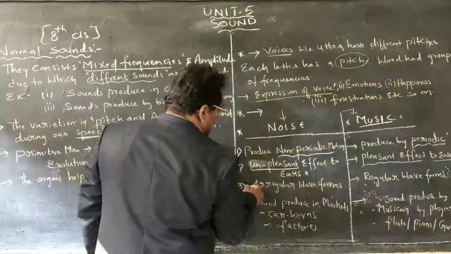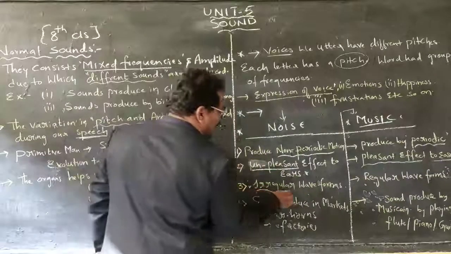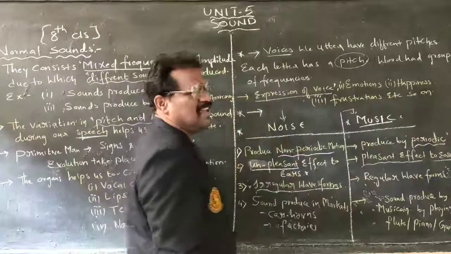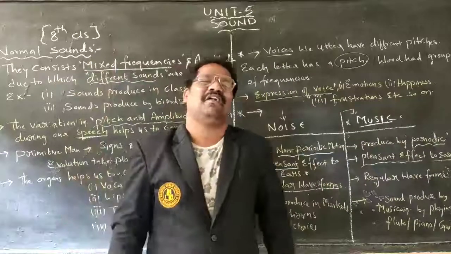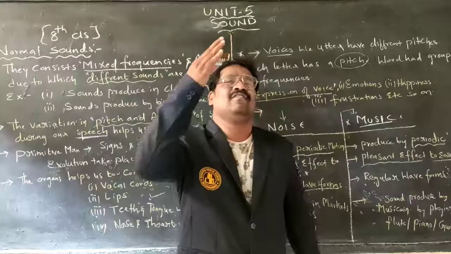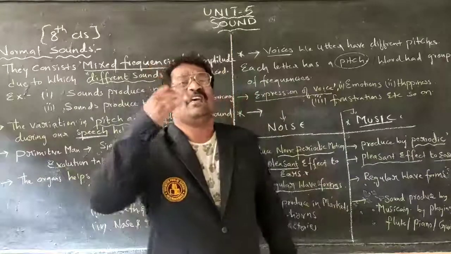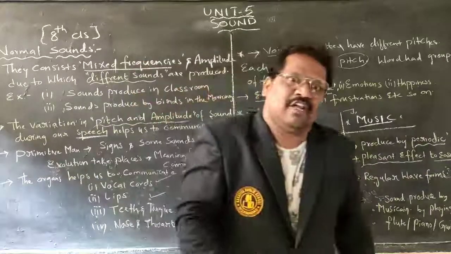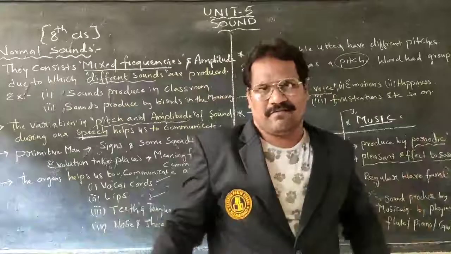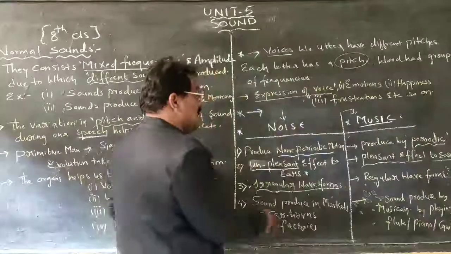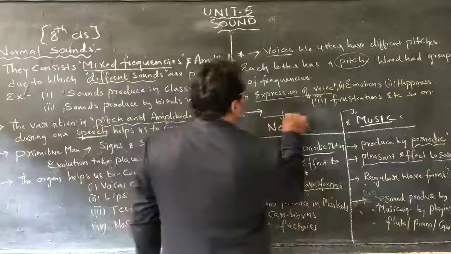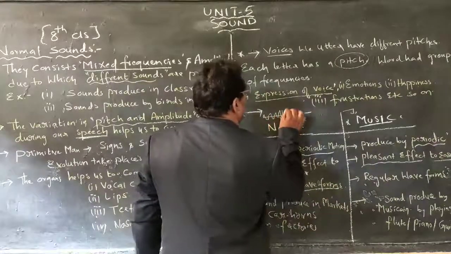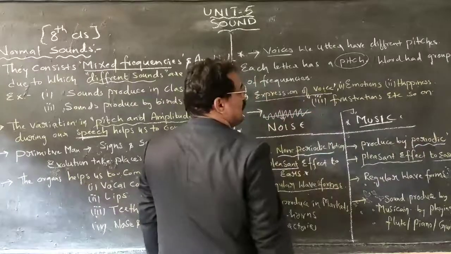Coming to noise, one more, third point: irregular waveforms, meaning in a zigzag way, not in a proper modulation. Irregularly the modulation happens, with amplitude increasing and decreasing in different ways, in a zigzag manner. Irregularly the waveforms take place, and the wave is formed irregularly.